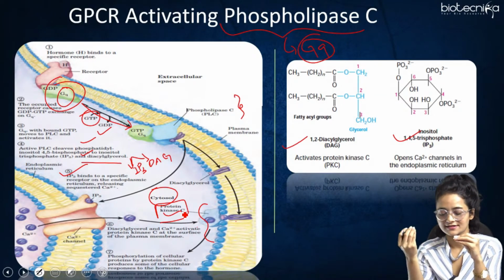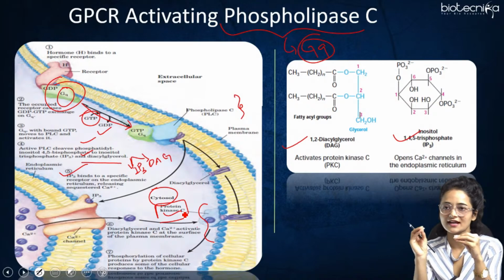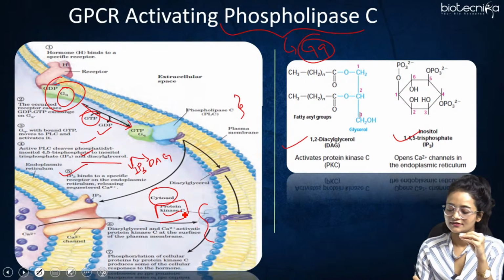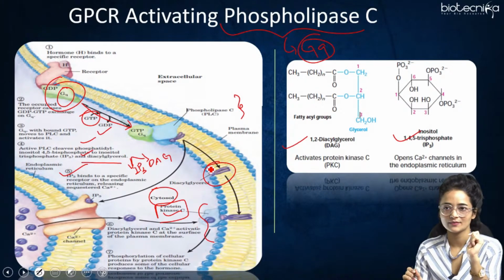The other secondary messenger, DAG, remains attached to the plasma membrane, right? This is the DAG molecule which remains attached to the plasma membrane.